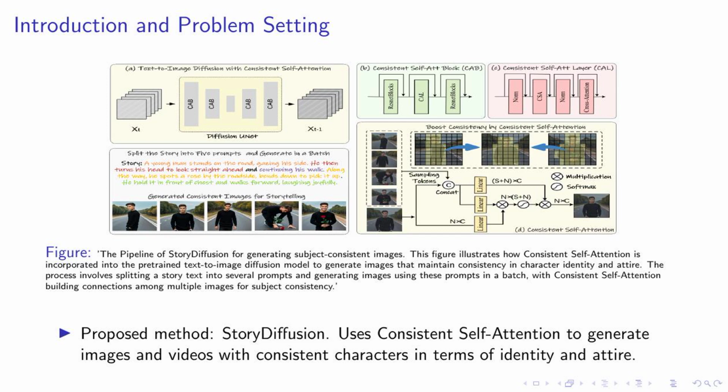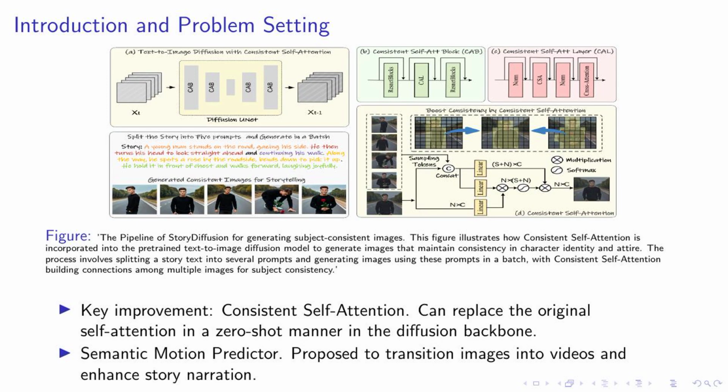consistent visual narrative. On this slide, we delve into the core of our method, StoryDiffusion. The figure you see here illustrates the pipeline for generating subject-consistent images. This is achieved by incorporating our key improvement, consistent self-attention, into the pre-trained text-to-image diffusion model. The beauty of consistent self-attention is that it can replace the original self-attention in the diffusion backbone in a zero-shot manner.